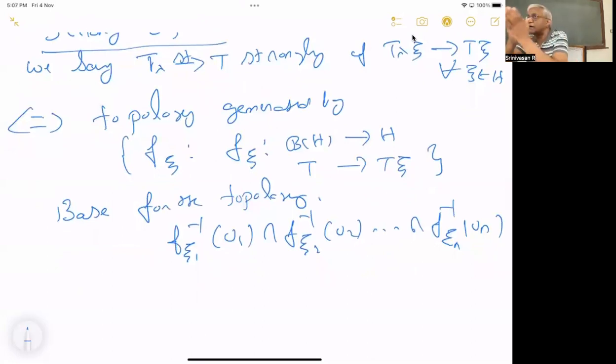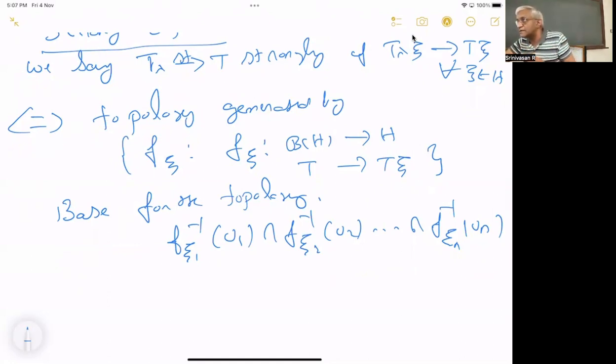Now we want to talk about neighborhood bases. What is a neighborhood? Given a topology, you can define openness using the equivalent condition: given a point, you should have a neighborhood around that point which is contained in the open set.